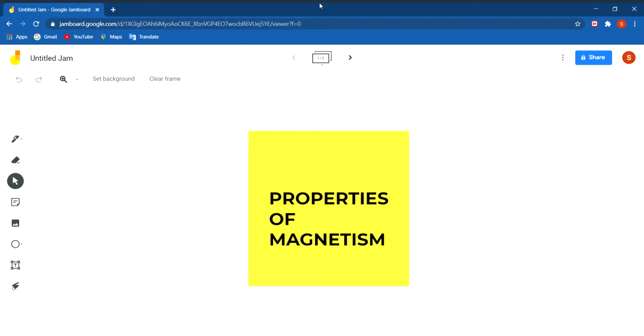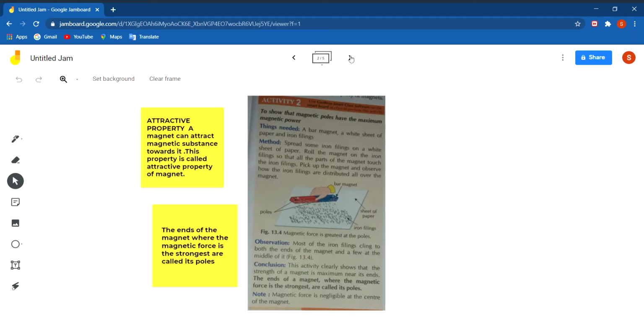So the first property of a magnet is known as the attractive property. What is the attractive property of a magnet? According to the attractive property, a magnet attracts magnetic substances towards itself. Examples of magnetic substances are iron, steel, nickel and cobalt. So, the property of a magnet to attract magnetic substances towards itself is called its attractive property.